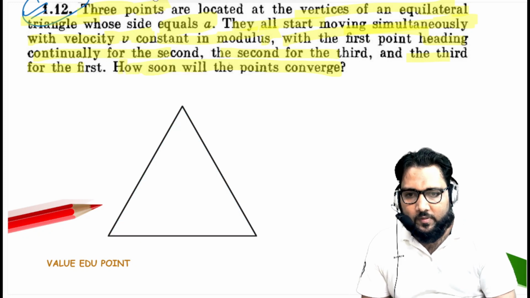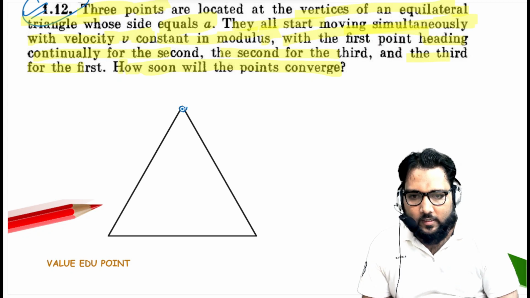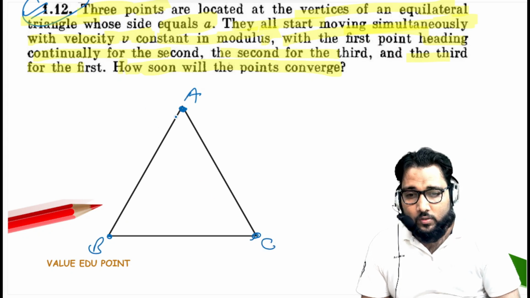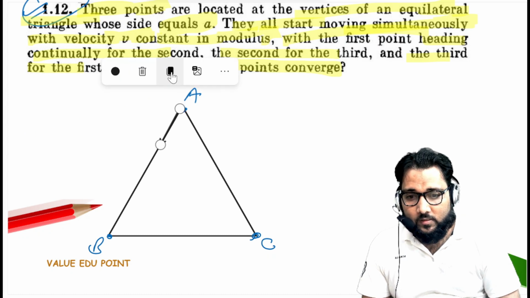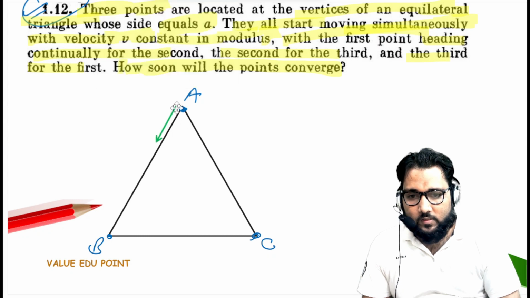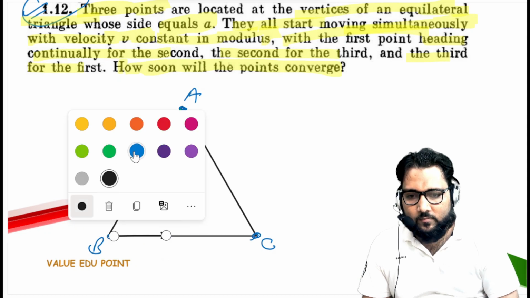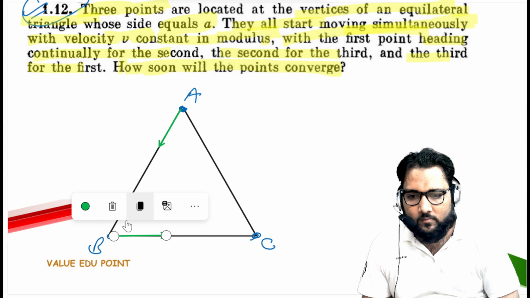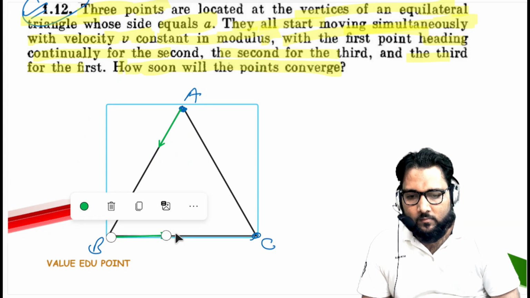Here is particle A, here is particle B, here is particle C. So A is approaching towards B, B is approaching towards C, and their velocity is the same.